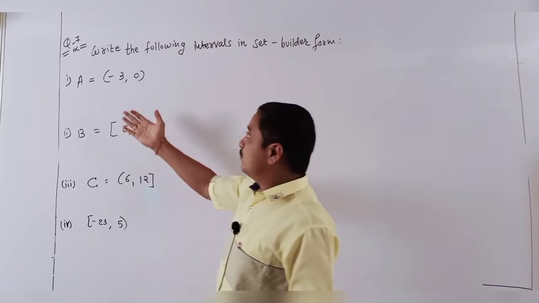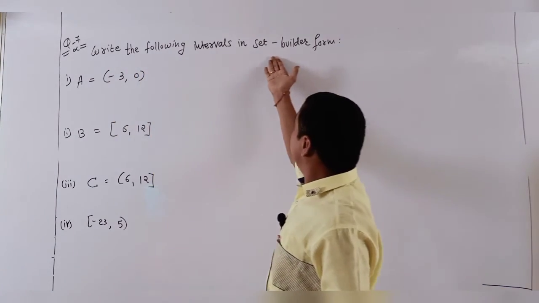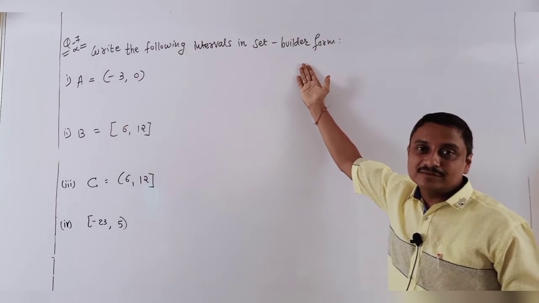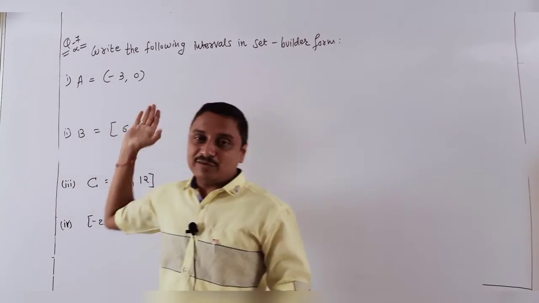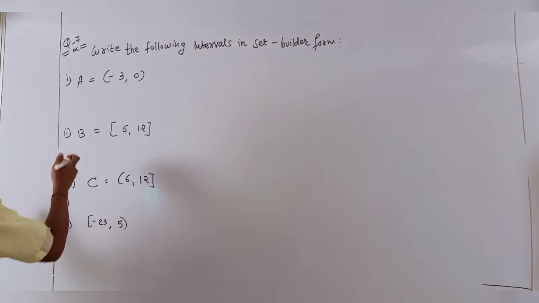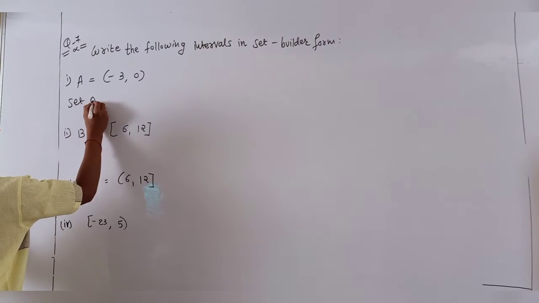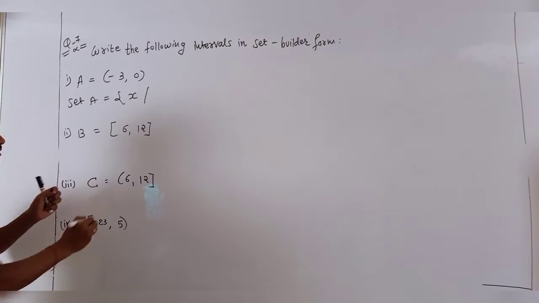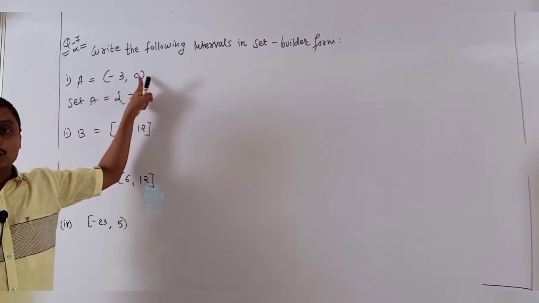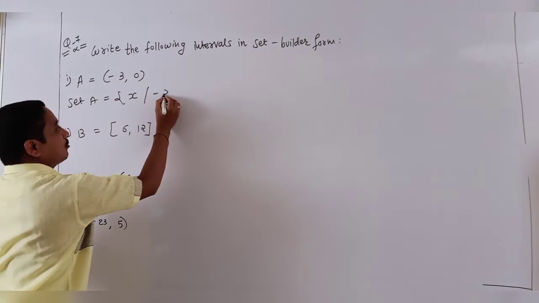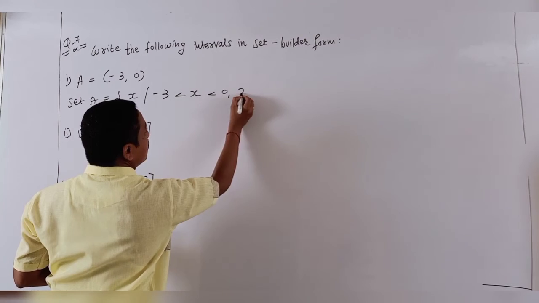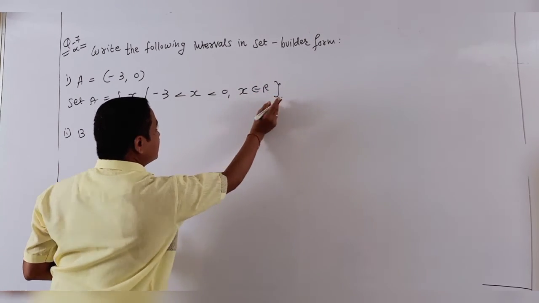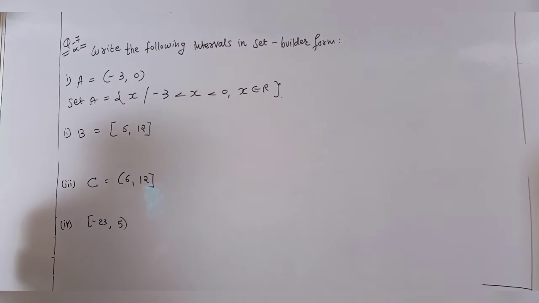Now the same related reverse question. Write down the intervals in set builder form. Set builder form means the interval is given and I convert it into set form. So set A is x such that, see, it is an open bracket and also an open bracket, so I write minus 3 less than x less than 0, x belongs to R. That's my first answer.